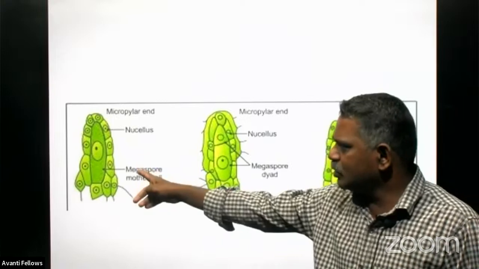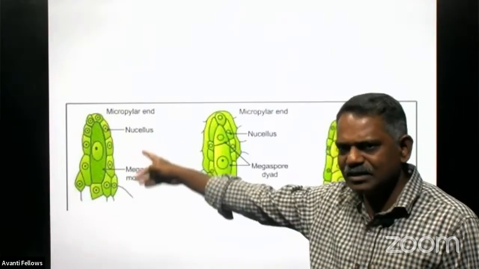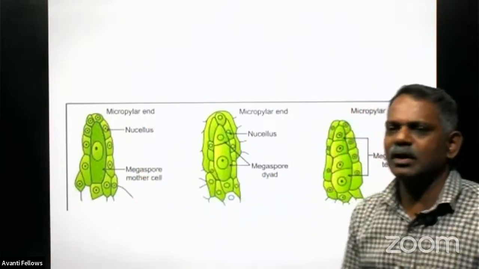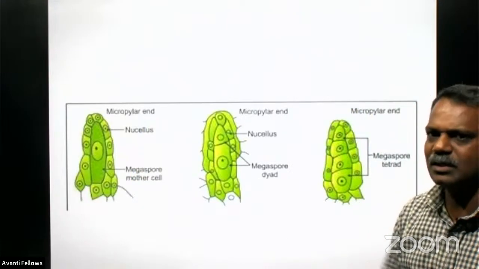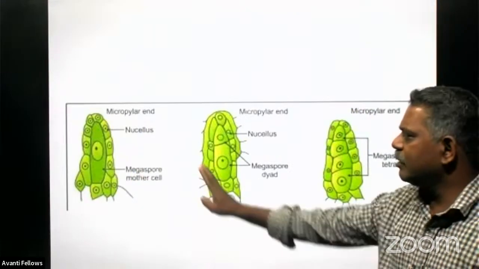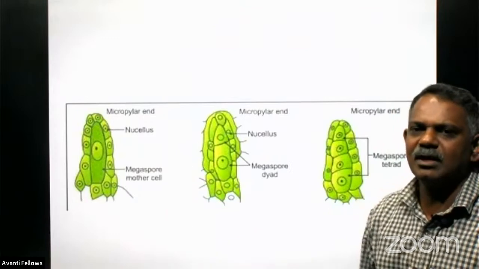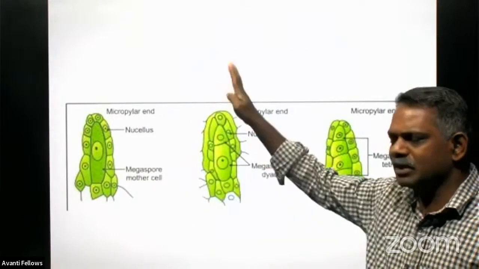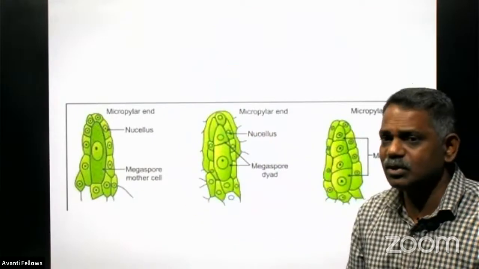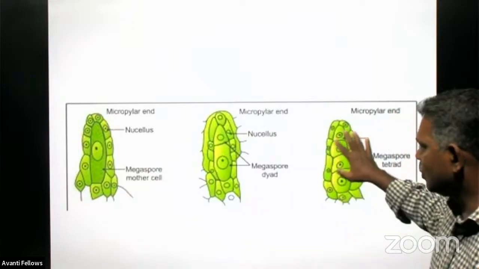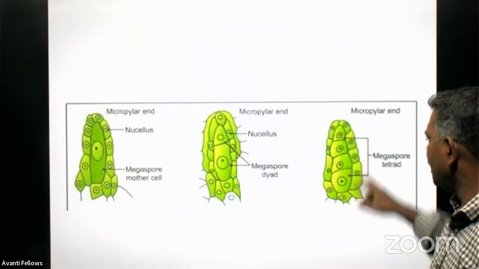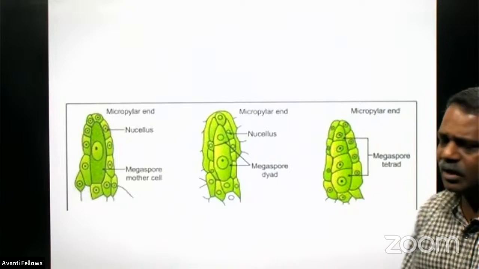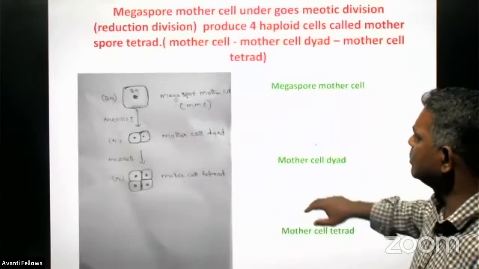Remember, the megaspore mother cell is nothing but a cell developed from the nuclear cells only. One nuclear cell develops to become the megaspore mother cell, and later this megaspore mother cell goes for meiotic division and finally produces four haploid cells, which is called the megaspore tetrad. Same thing we have seen here.